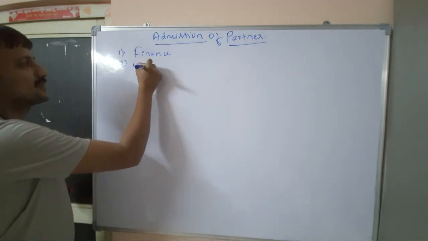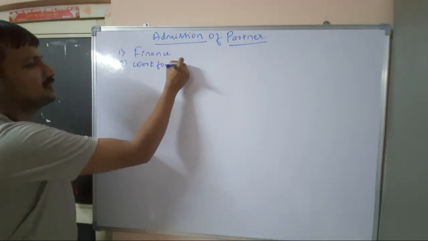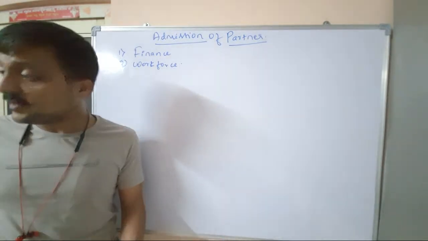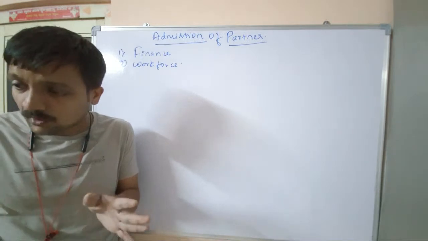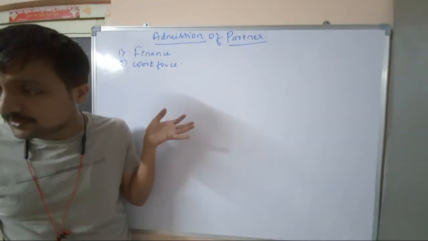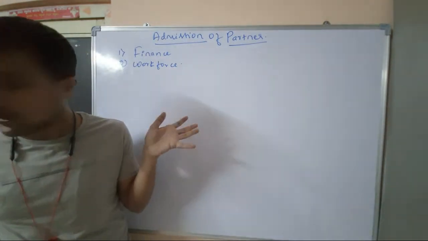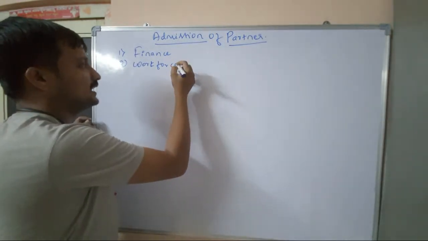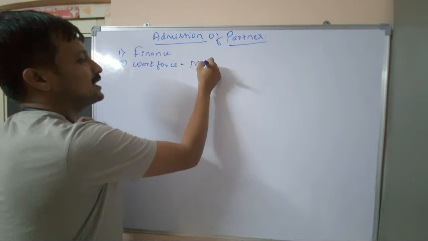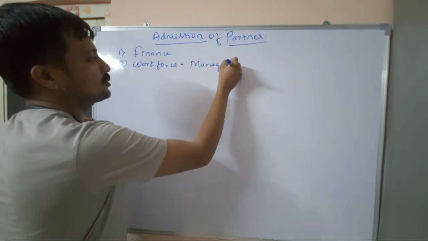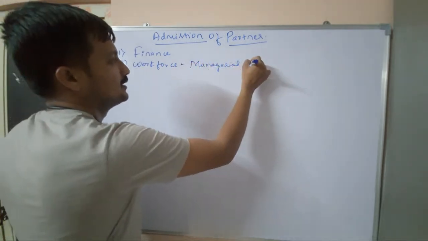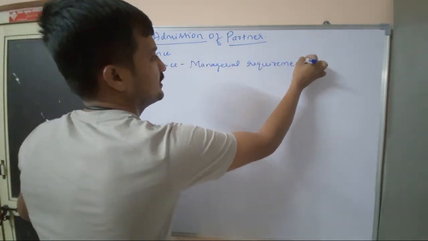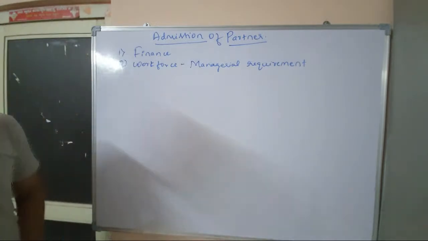The second need for which I can go for admission of partner is when I need workforce. Actually, workforce can be employed as well, but there is certain work which needs ownership, which needs an owner to be done. So that is the managerial requirement, because usually who are on managerial posts? Owners. So managerial requirement is one of the reasons to admit a partner.